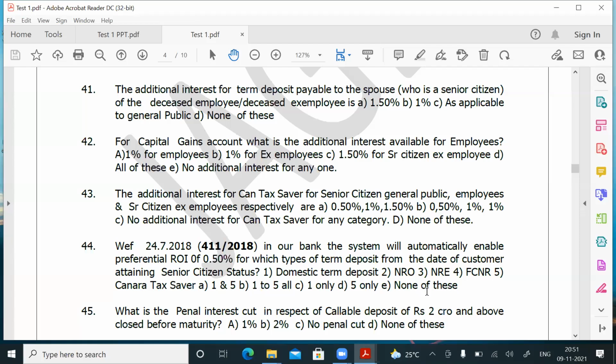Even for CAN tax saver, again I repeat, CAN tax saver, senior citizens get 0.50% more than the general public or staff, but only if they are senior citizens at the time of opening the account. If they are not senior citizens at the time of opening, and subsequently become senior citizens before the deposit matures, they will not get the additional interest, as mentioned in HO Circular 411/2018. Okay, sir? Good.